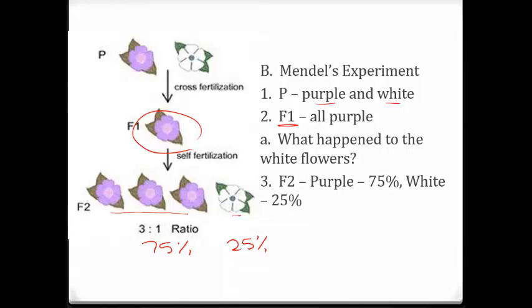So the white didn't die out. That trait didn't go away. It just was kind of hidden for a generation. The white flowers do reappear, and this happens in human genetics as well. You might have a trait that a grandparent has, but neither one of your parents had, so it kind of skipped a generation, and that can happen. So as we continue through genetics, we'll get into some of the vocabulary that we need to start doing some Punnett squares, but we're going to end today just with that much so far.